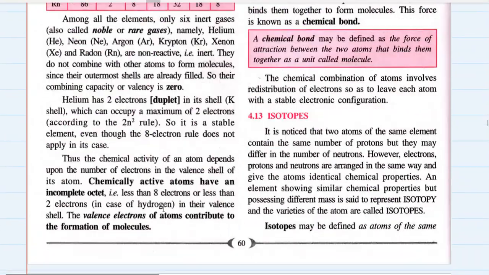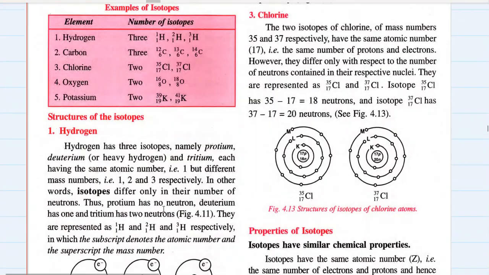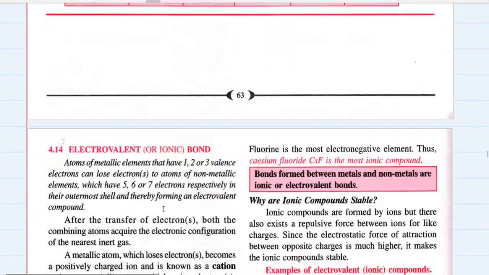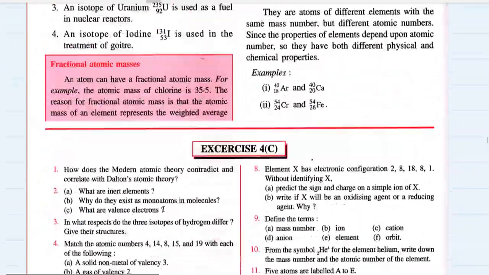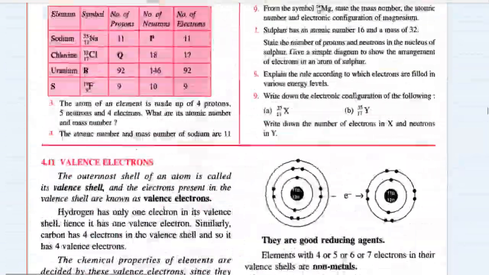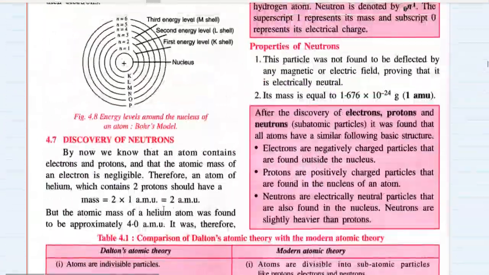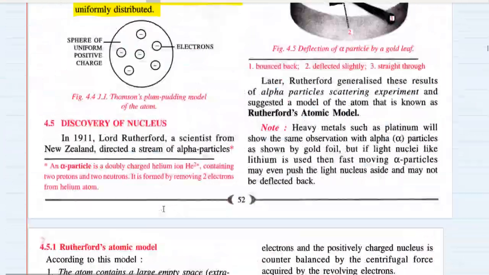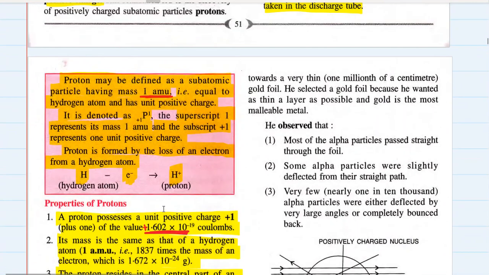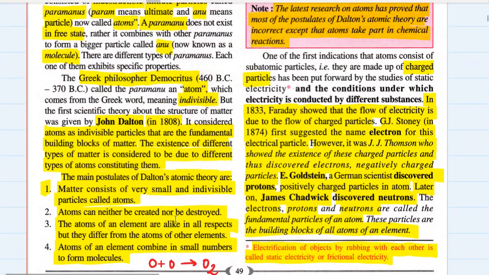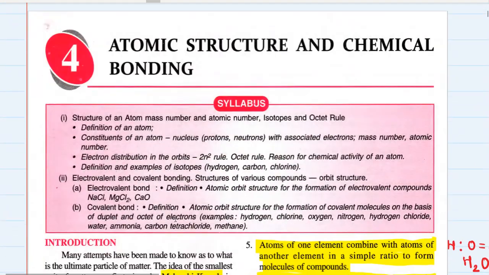And then the structure of different atoms, and after that comes the chemical bonding part. So yeah, we have to study a lot of things. I think in the next video I'll be able to finish the complete atomic structure, and then I'll be able to finish the electronic configuration and valency part. I know I'm going slow and taking a lot of time, but this topic cannot be studied in a hurry.